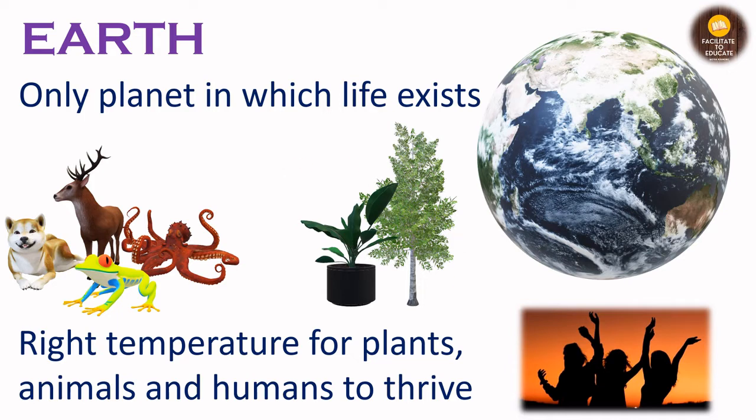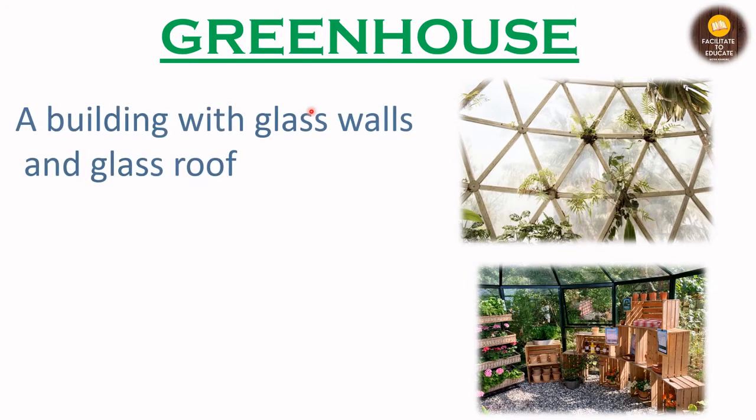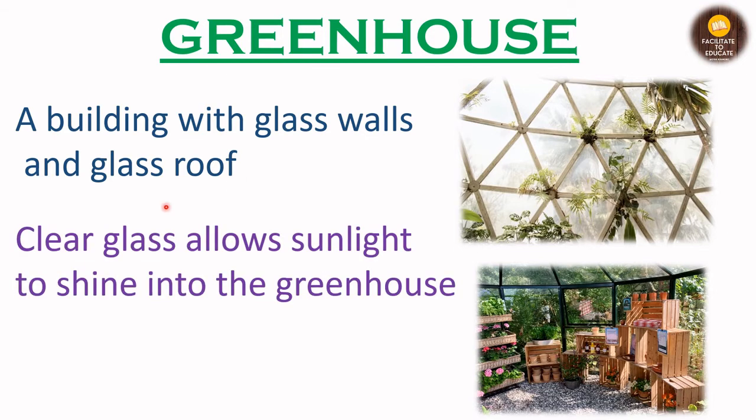So let us see what a greenhouse is. A greenhouse is nothing but a building with glass walls and a glass roof. Imagine your own building, and instead of bricks and cement, it is made up of glass, right? The walls are glass as well as the roof. So what does this glass do? This clear glass allows sunlight to shine into the greenhouse.